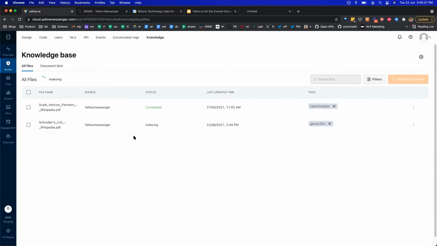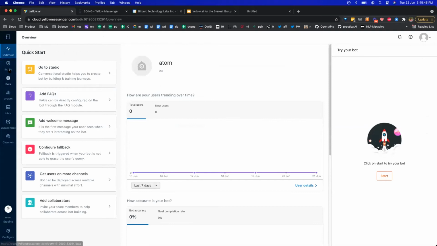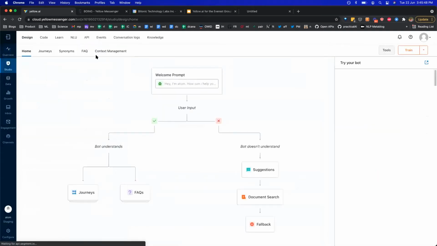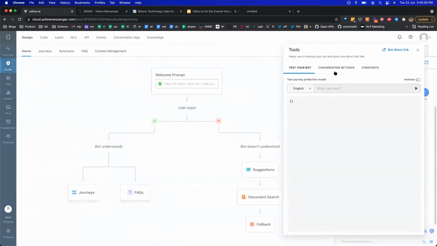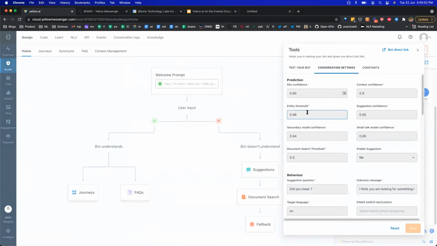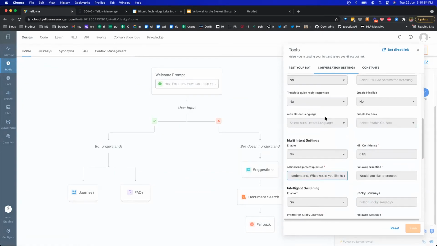So this is about knowledge bots: how you can directly upload FAQs, and how you can connect with your knowledge base. Let's say you want to enable the same bot in multiple different languages. You can do that as well without having to write any additional line of code. Let me quickly enable this bot in one more language. For that, go to your conversation settings over here, say that you want to auto detect language, and save this.